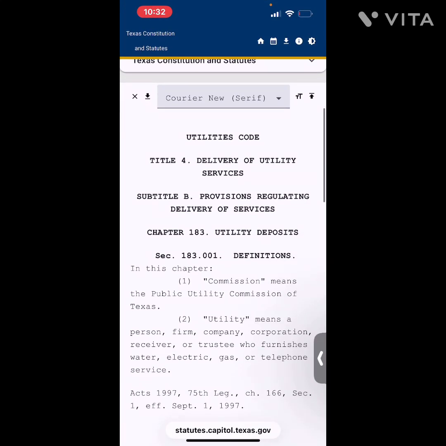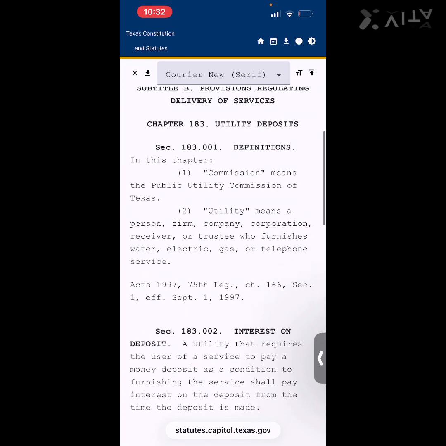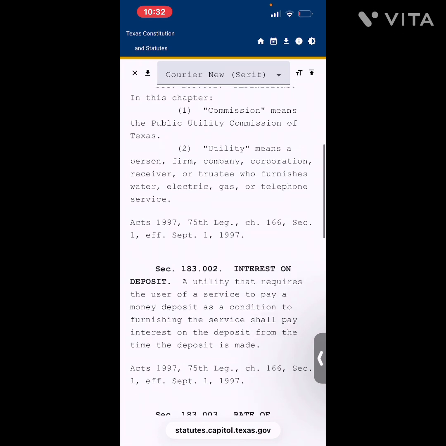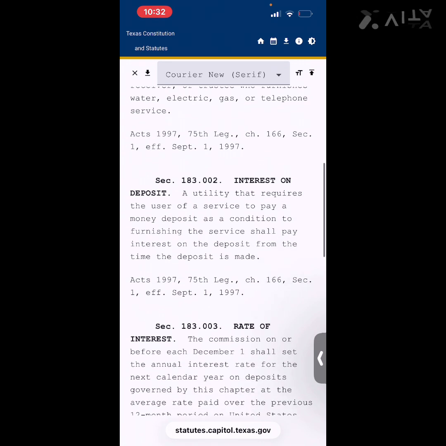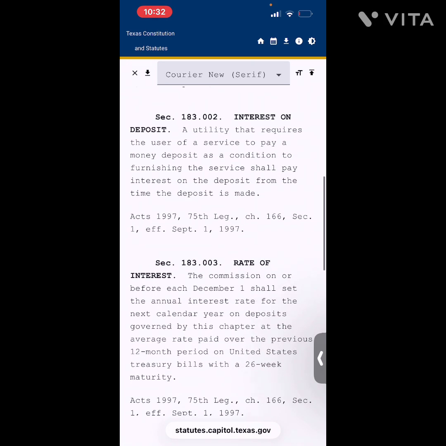Okay, utilities code. Utility deposits. Let's check it out. Utility means electric, gas, water, telephone service. Interest on deposit. A utility that requires the user of a service to pay a money deposit as a condition to furnishing the service shall pay interest on the deposit from the time the deposit is made.